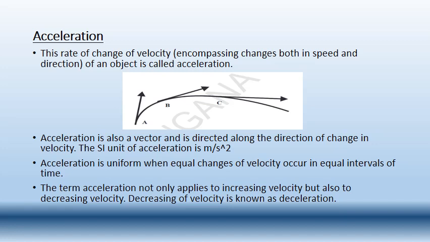So when you consider these three, here the velocity is decreasing. In the first case, the velocity has been increasing gradually, and in the second case, the bus has been coming slowly, gradually to a stop, decreasing its velocity.